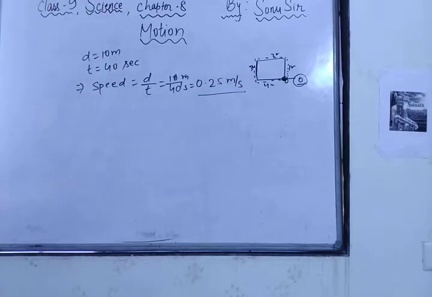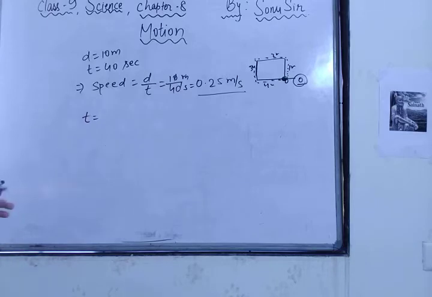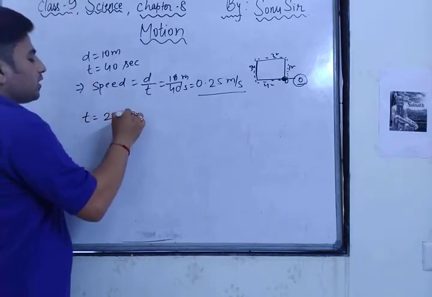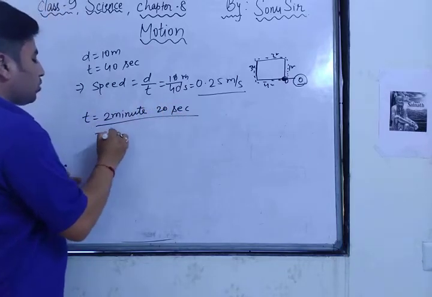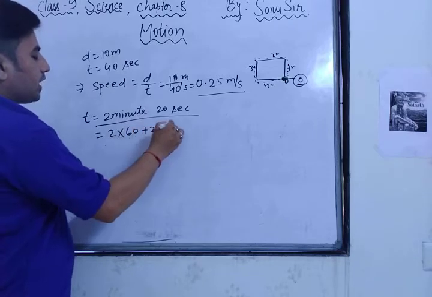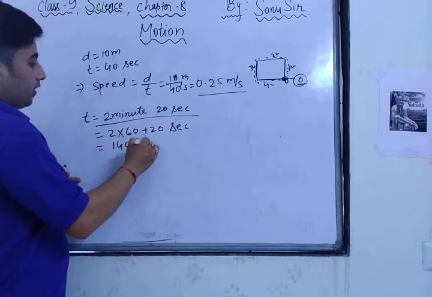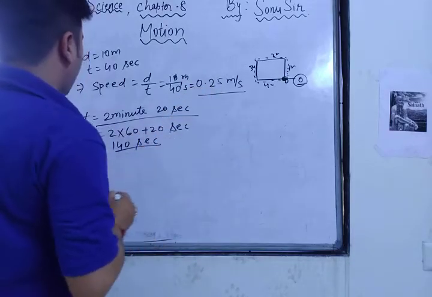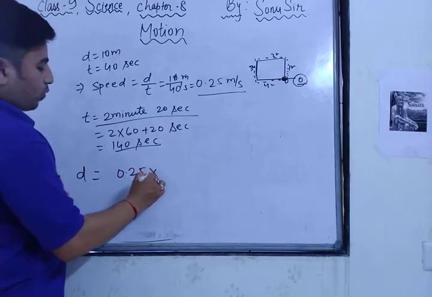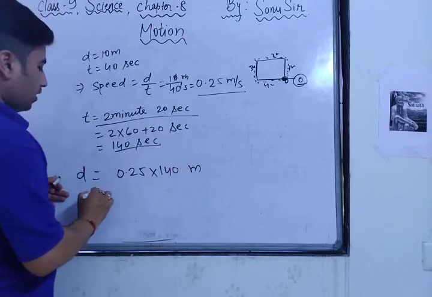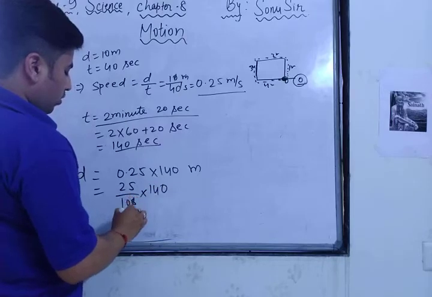Now the time given is 2 minutes 20 seconds. First of all, convert this into seconds: 2 into 60 plus 20 seconds, so 120 plus 20, which is 140 seconds. In 1 second it travels 0.25 meters, so the distance is equal to 0.25 into 140 meters. Here you can write 25 upon 100 into 140, and the zeros cancel.